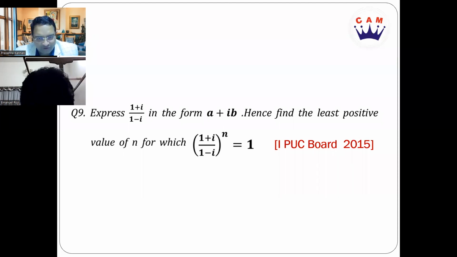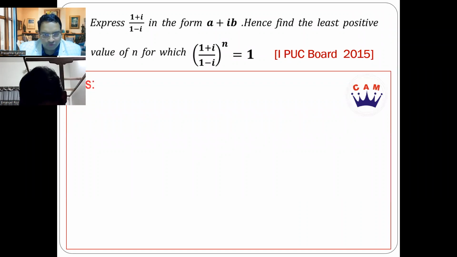Once you write it in the form a plus ib, then find the least positive value of n for which (1 plus i by 1 minus i) the whole power n will be equal to 1. So for writing it in the form a plus ib, you'll be awarded 1 mark. And finally, for finding the value of n, you'll be awarded another 1 mark, making it 2 marks.